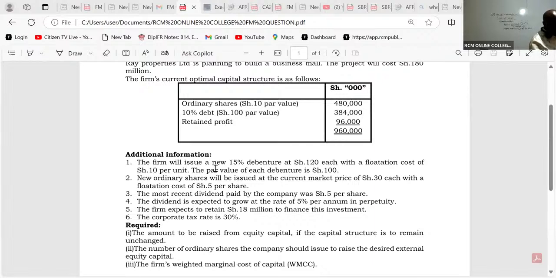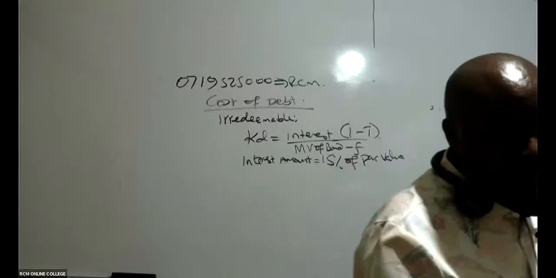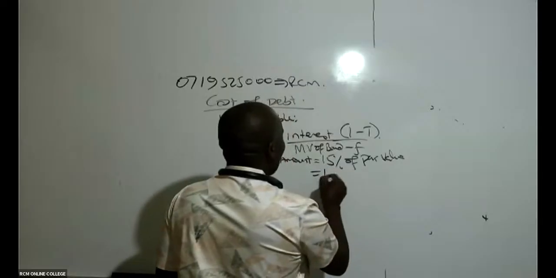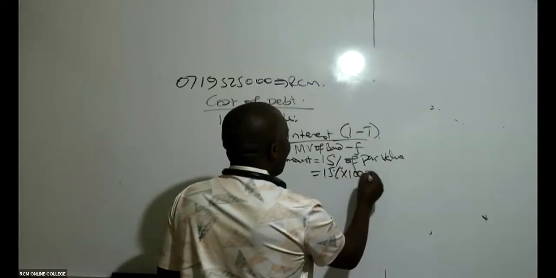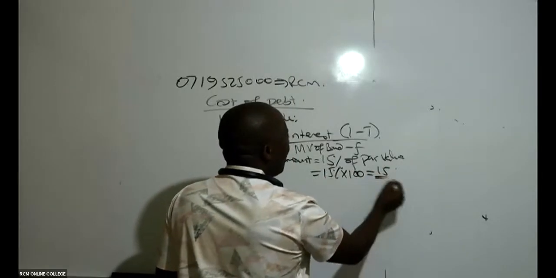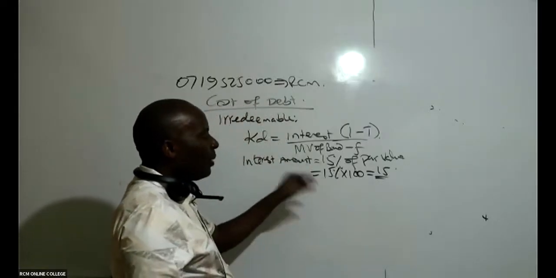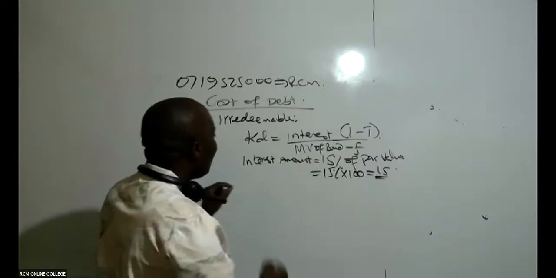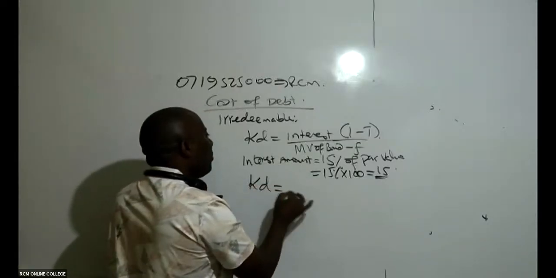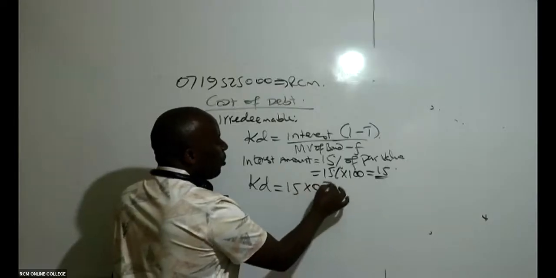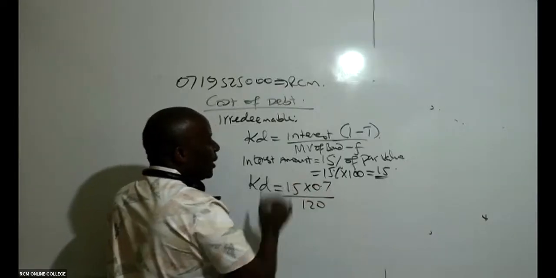So it should be 15% of 100. This gives me 15 bob. So it should be 15%, not of the market value, but of the par value. Then my KD, my good students, will be the interest, 15 shillings times 0.7, all over 120.